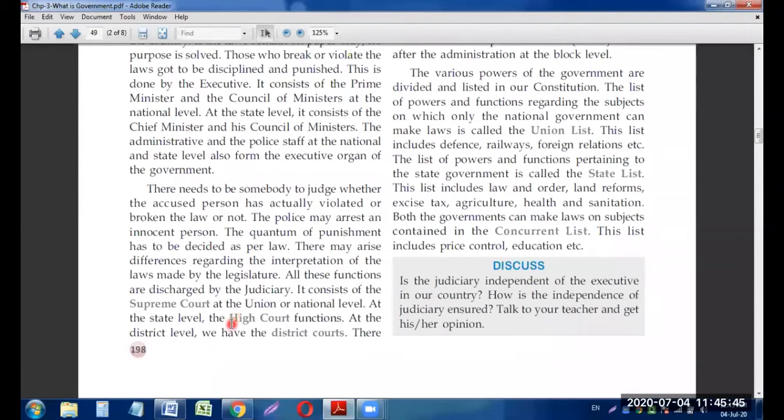So the High Court is also there in every state, and there is one district court also in every district of India. Every district has a district court. That is the local court also, you can say. So there is a division in the judiciary also, so that we can manage and just live our life.